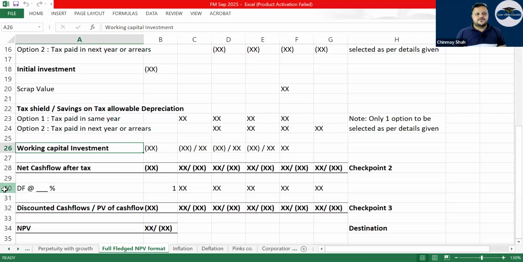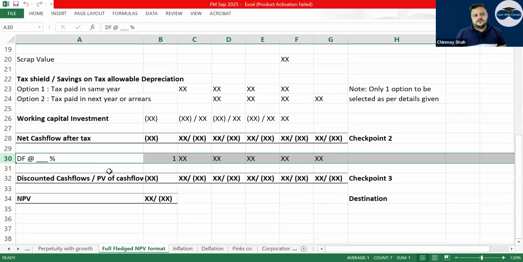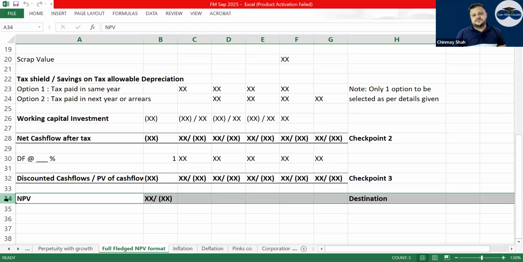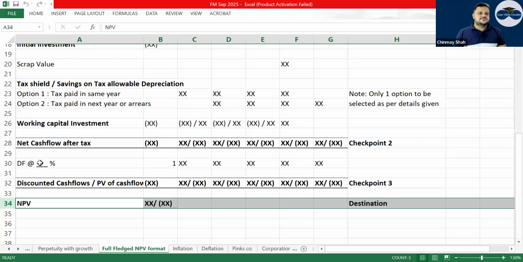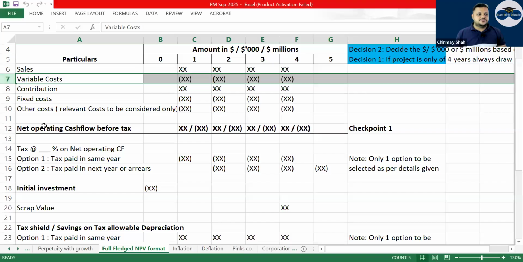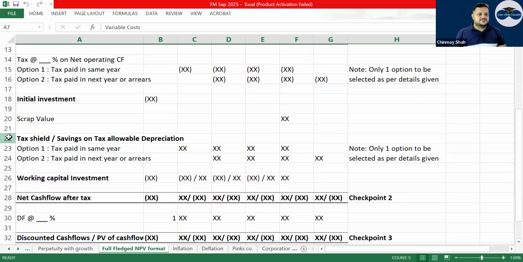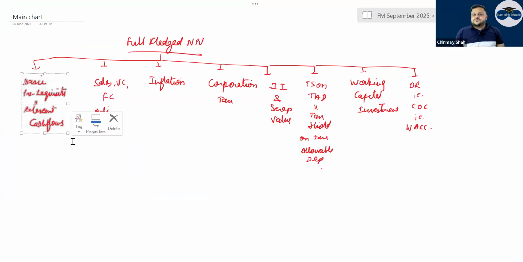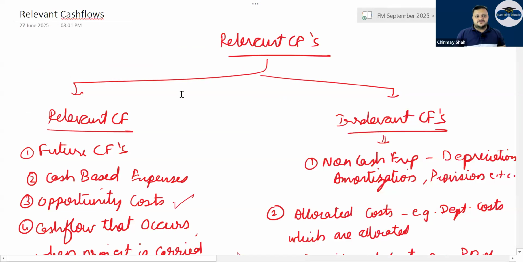And then you have the discounting factor that is given, and then the discounted cash flow, that is the present value of the cash flow, and the NPV that is there. This is the destination. Generally, you make working notes for sales, variable cost, fixed cost, your TS on TAD, and working capital. So generally, 4 or 5 working notes are there. Also, the cash flows that you consider in an NPV project are all relevant cash flows. Correct or not? Have a look at relevant cash flows.